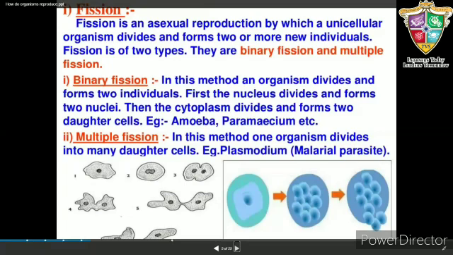Now, multiple fission. This is a division of the parent cell into several small, nearly equal sized daughter individuals. During multiple fission, the nucleus of the parent cell divides several times into many daughter nuclei. Then the daughter nuclei along the periphery of the parent cell divide the cytoplasm into as many pieces as the number of nuclei. Each uninucleate piece develops an outer membrane. Finally, the parent cell divides into several nucleate daughter individuals which behave as independent organisms. This type of multiple fission is found with the parasite Plasmodium.